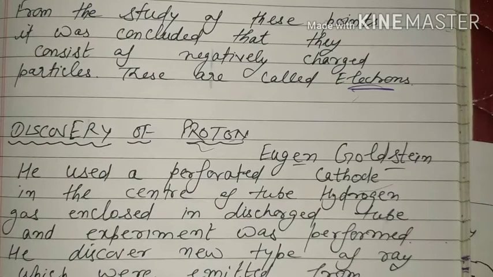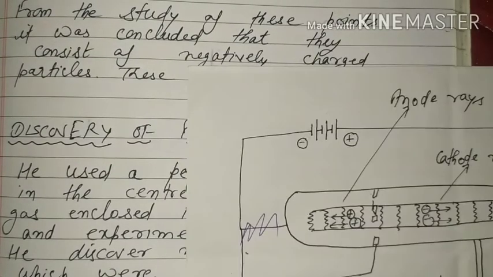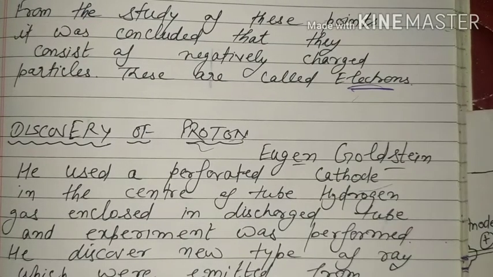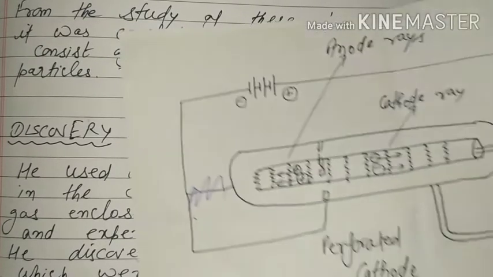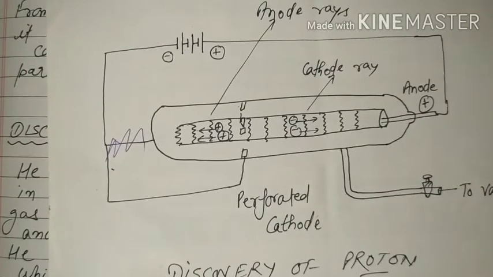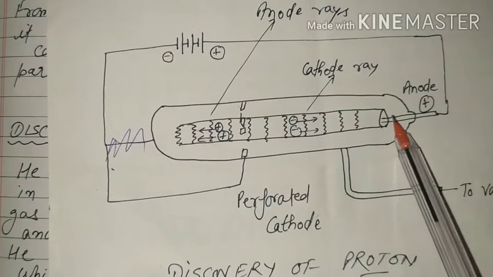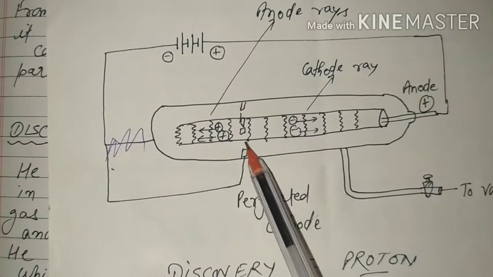An experiment was performed. He discovered a new type of ray which was emitted from the tube, passed through the perforations of the cathode and moved away from the anode. Means some rays pass through this and move away from the anode. In the case of electrons, rays are emitted from this side, but in protons rays are emitted from this side, these particles.